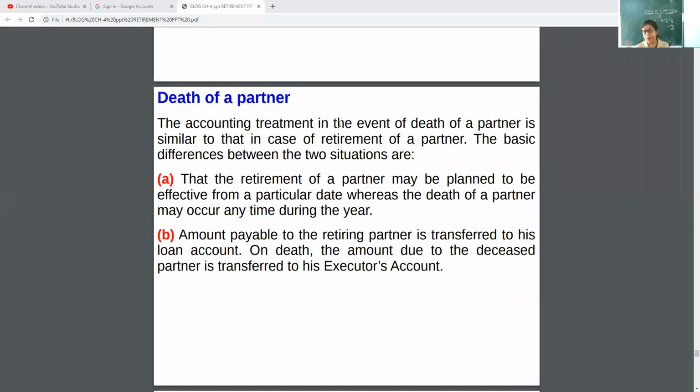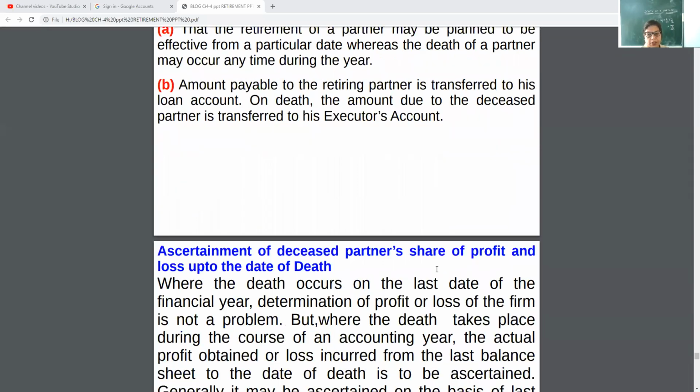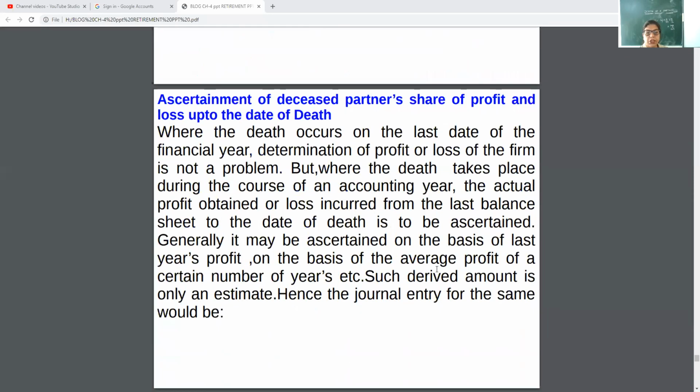And second basic difference is amount payable to the retiring partner may be transferred to his loan account if not paid through cash, but the deceased partner's amount will be transferred to his executor's account or the nominee's account.